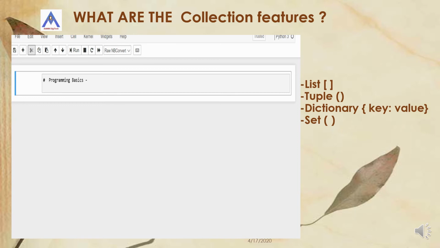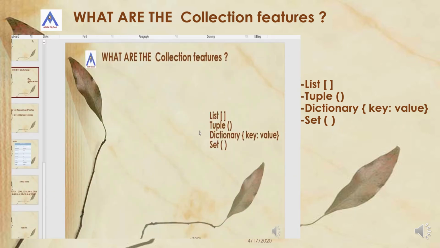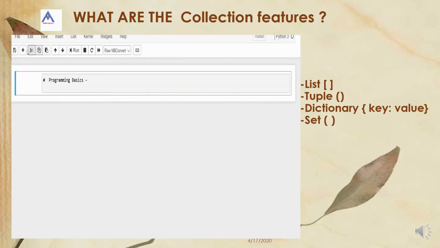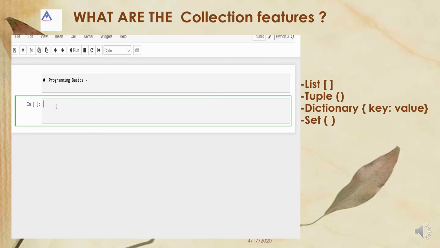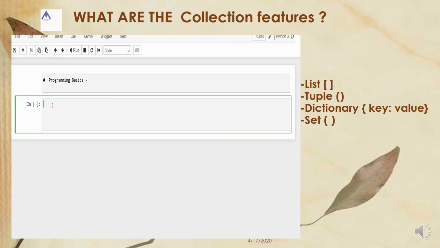One of the important concepts in the Python programming language is collections, that is, a set of elements. Let us discuss the basic concepts of these 4 collection types. One is list. A list is a collection of elements, a set of elements.